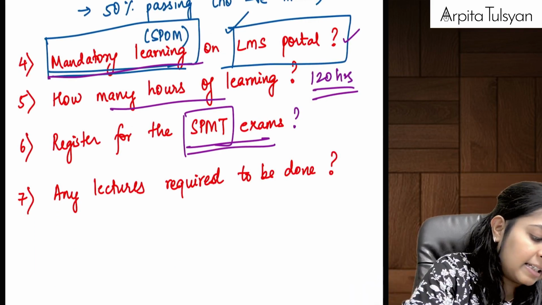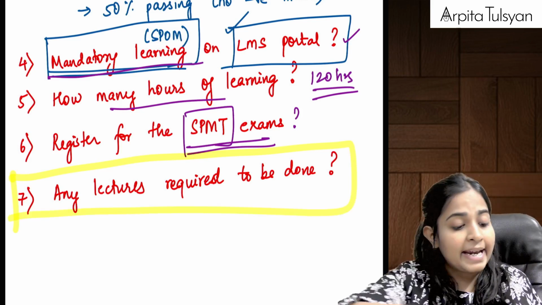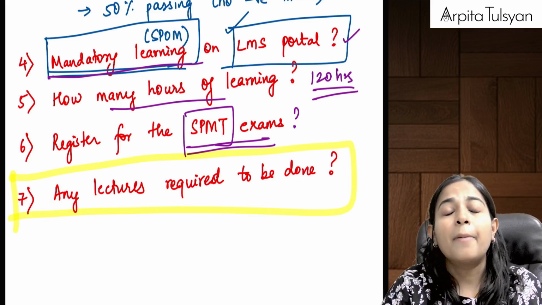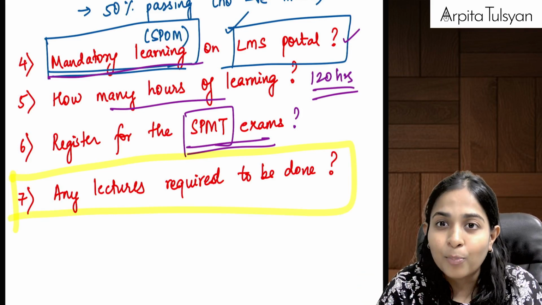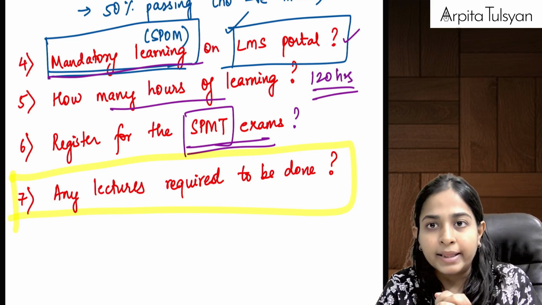Another doubt which I got was, ma'am, any other lectures apart from this mandatory learning, should we be taking your books, should we be taking your lectures, etc. So let me tell you one thing.